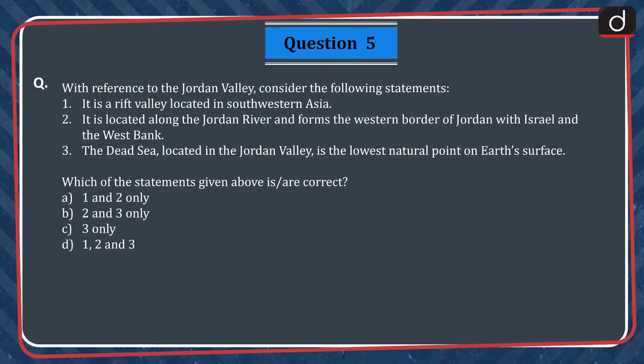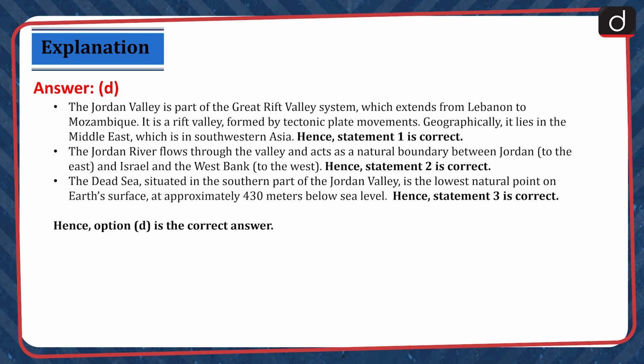A. 1 and 2 only, B. 2 and 3 only, C. 3 only, D. 1, 2 and 3. The correct answer is option D. The Jordan Valley is a part of the Great Rift Valley system, which extends from Lebanon to Mozambique. It is a rift valley formed by tectonic plate movements. Geographically, it lies in the Middle East, which is in southwestern Asia. Hence, statement 1 is correct.